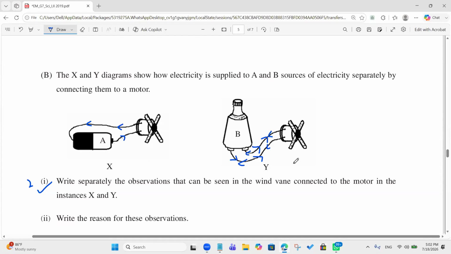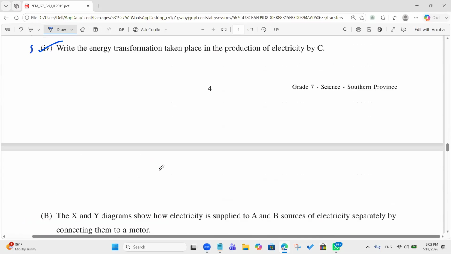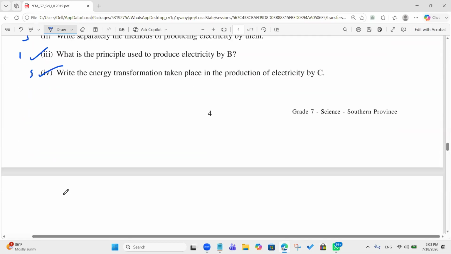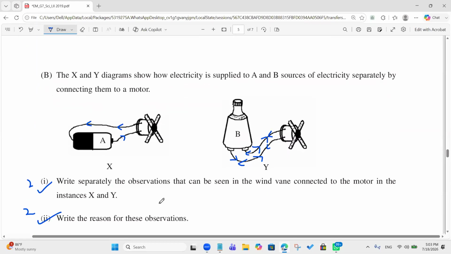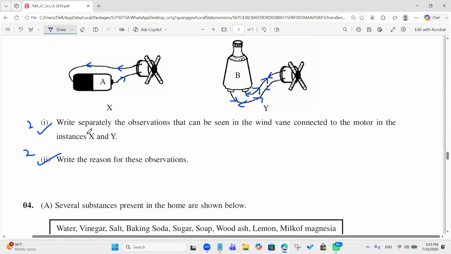It has two directions. Therefore, that's why it vibrates. So your answer is okay. For the reason, we'll give only 1 mark. Then it's 11.